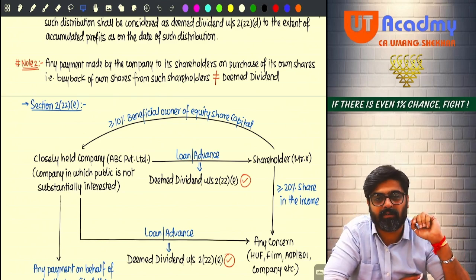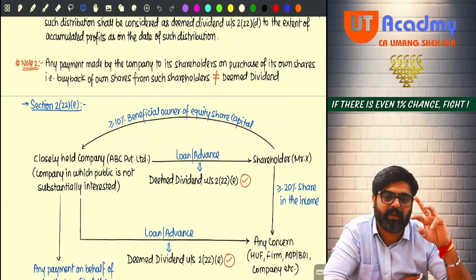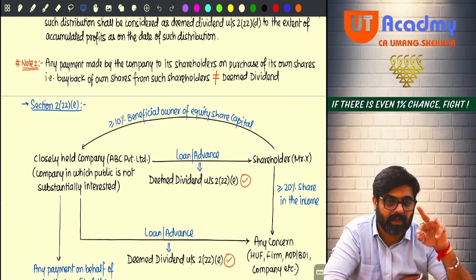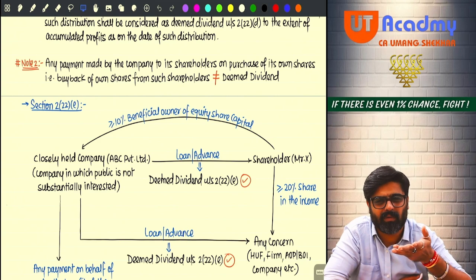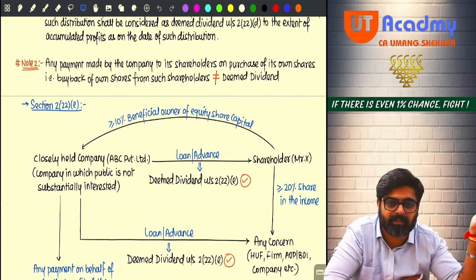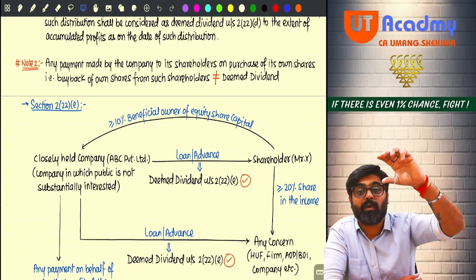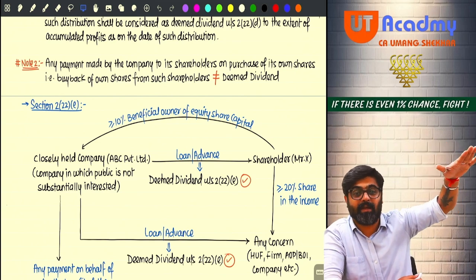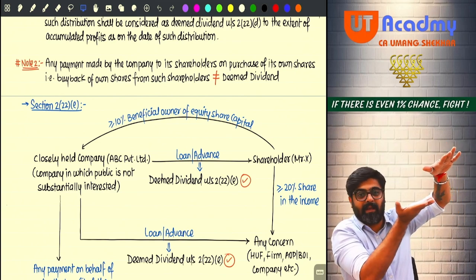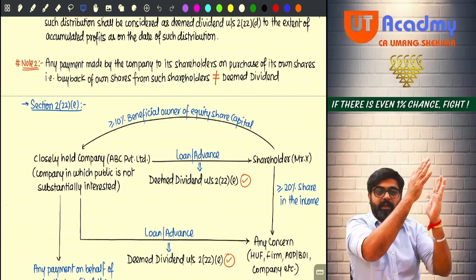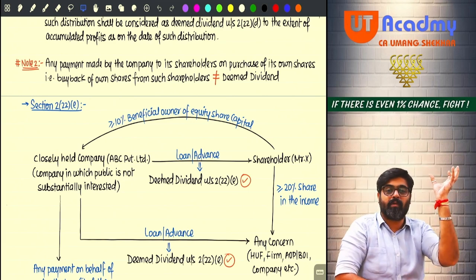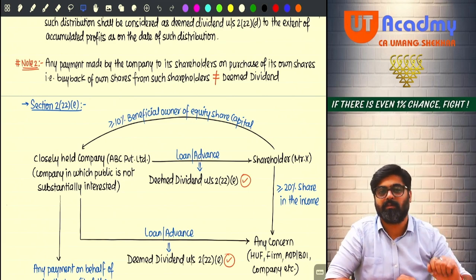Call it loans advance. What entry will the company pass? Shareholder account debit to cash bank, meaning loan. So the loan amount will stand as your asset in your balance sheet. Now your cash on the asset side gets converted, on the asset side only, in the form of loan advance given to the shareholder.